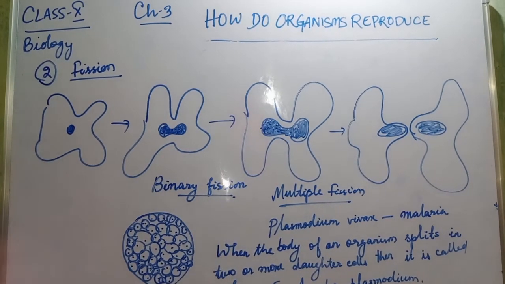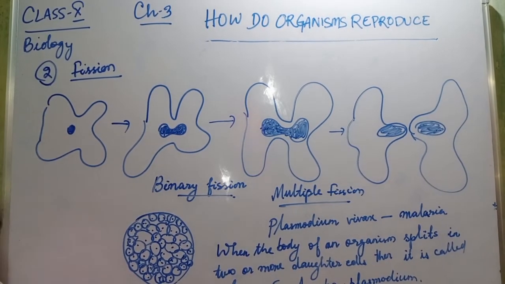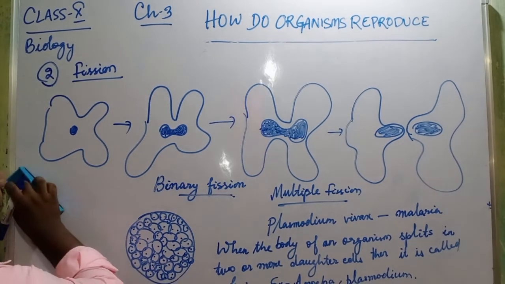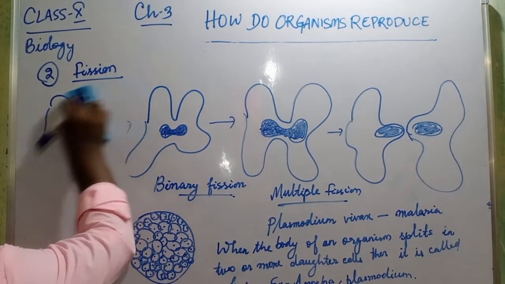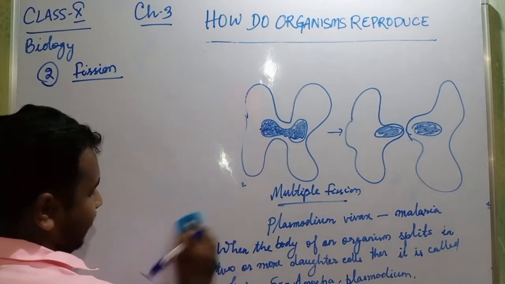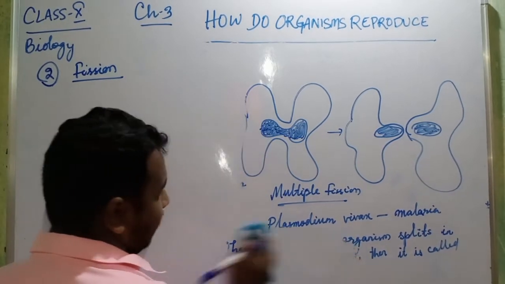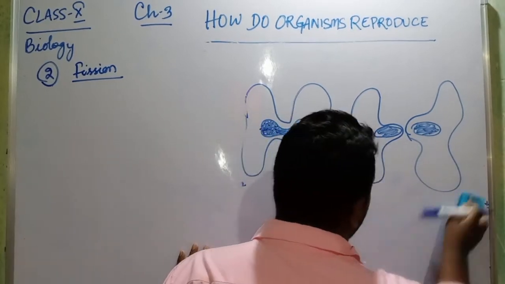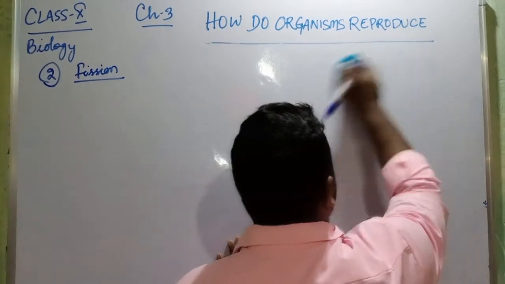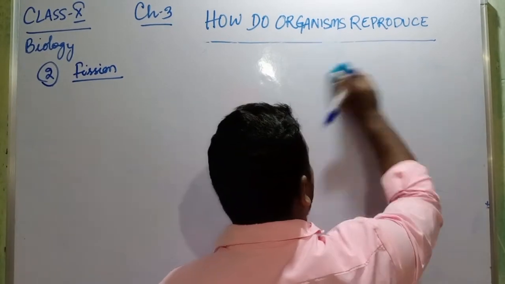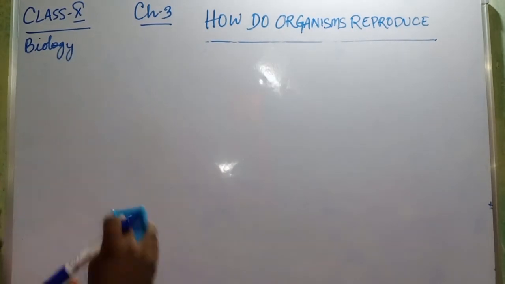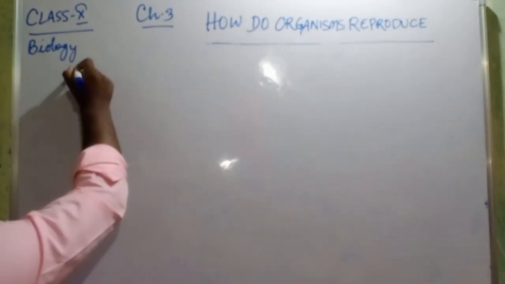So we completed the second topic of biology, asexual reproduction. Then the third topic. So what is the third topic? The third topic is regeneration.